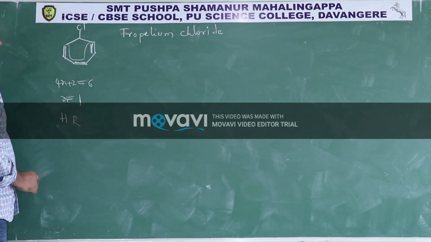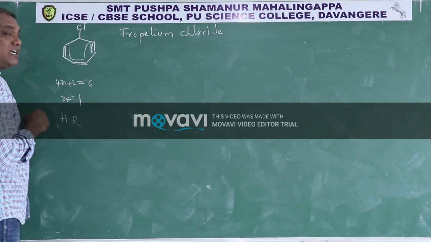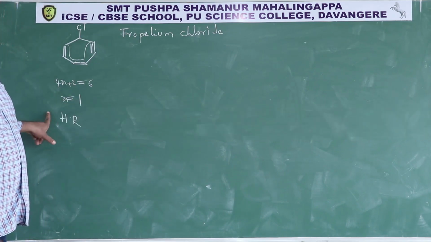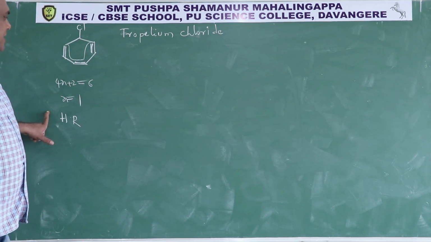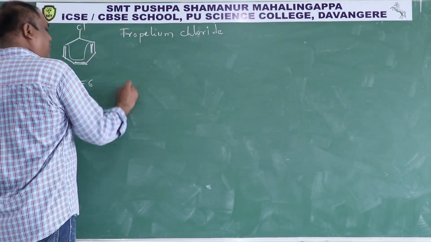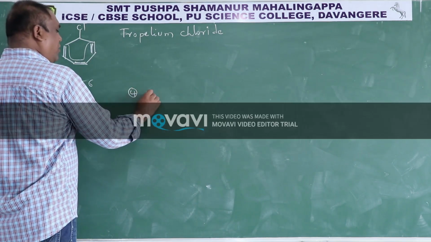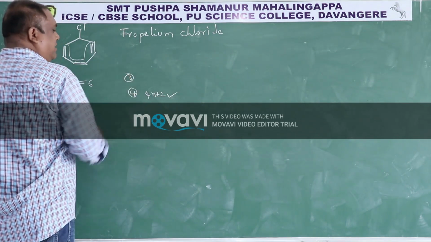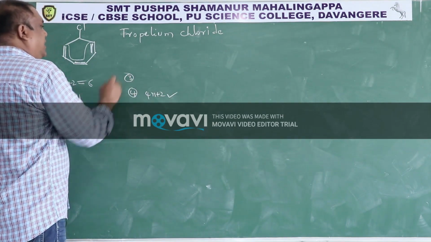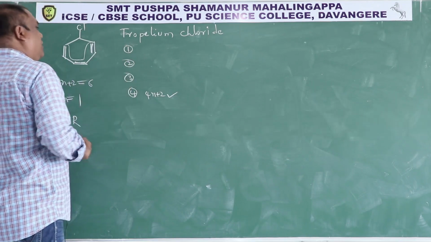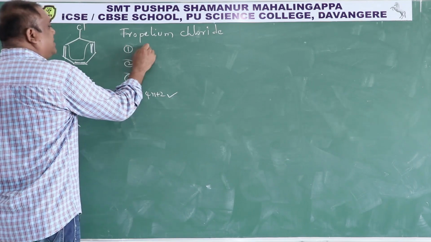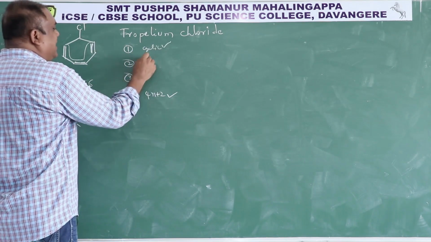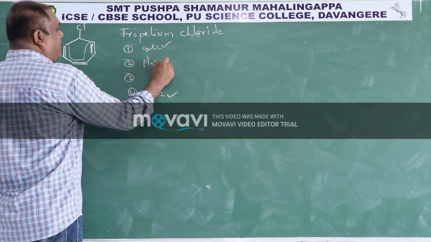But where is the question of the fourth condition? First of all we have to check whether it is following the first 3 conditions or not. The fourth condition is followed here, that is, the 4n plus 2 rule or Huckel rule is followed. Then the third condition, and first condition and second condition. First condition is the compound should be cyclic, that is followed. Second condition it is planar, that is followed.